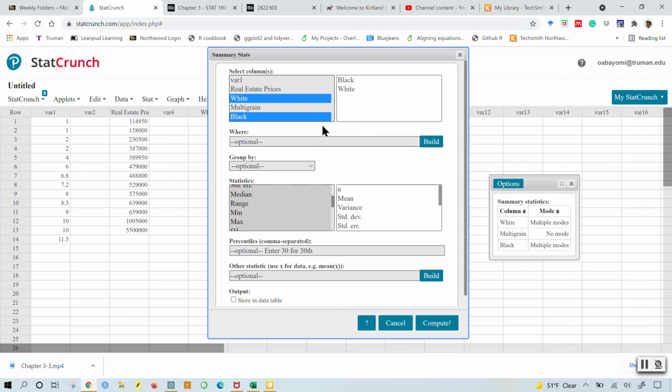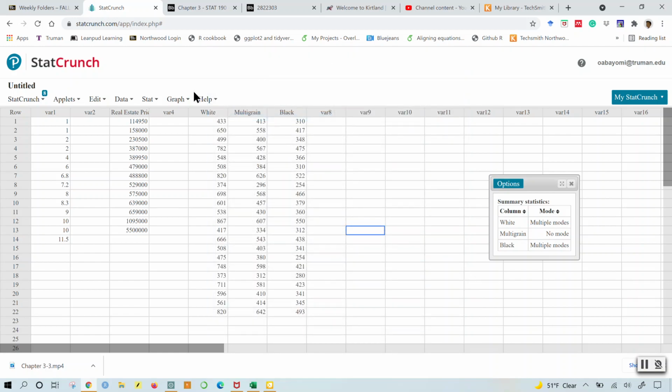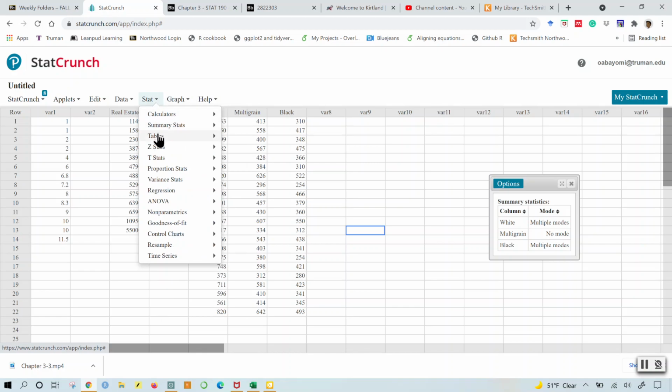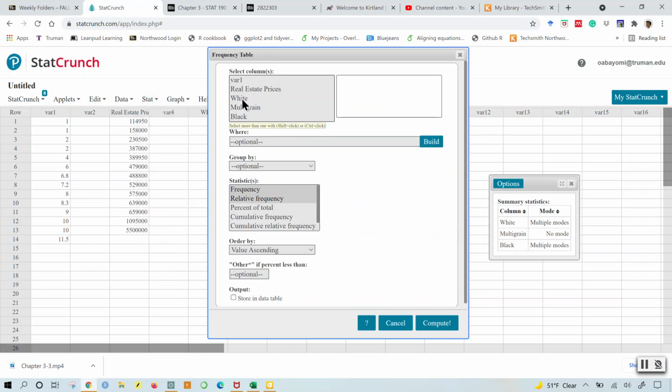Well, if I use this, I will only get what I got earlier. So I'm going to X out of this and go back to stats. This time I'll choose tables and frequency tables for white and for black.